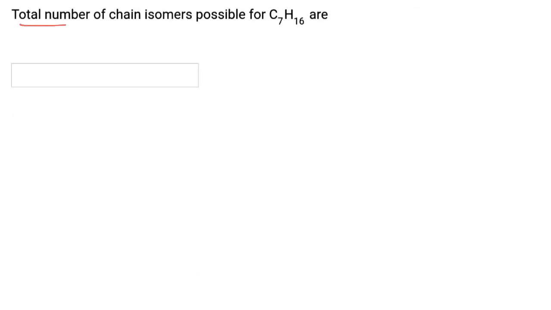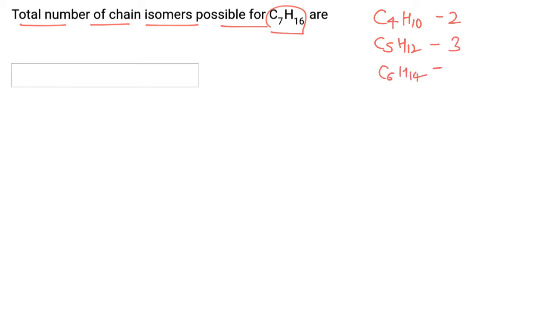In this question we have to find the total number of chain isomers possible for C7H16. Now, C4H10 has only 2 isomers. If we have C5H12, then 3 isomers are possible. For C6H14 we have 5 isomers. For C7H16 we have a total of 9 isomers.